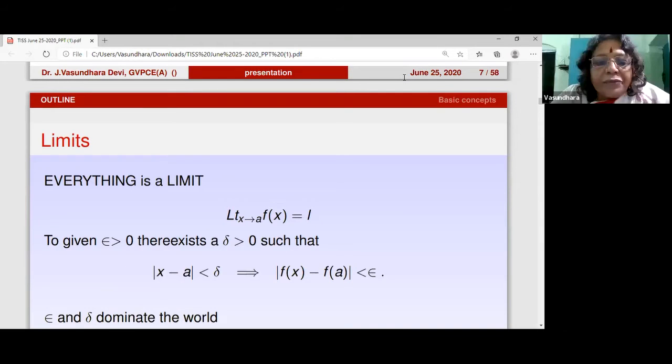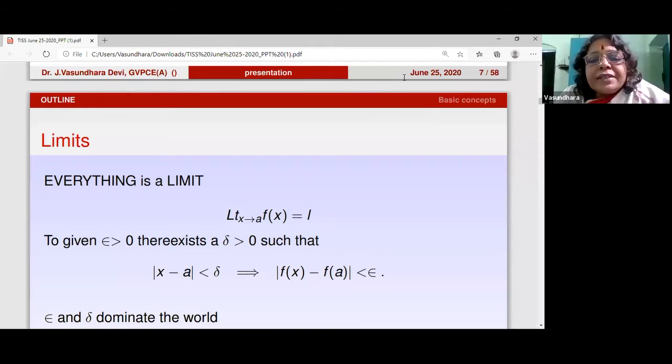Now, what does this epsilon mean? Instead of treating epsilon as some obscure quantity, let us think that it is telling us how much error we can make when we try to approximate, when we say that f(x) approaches L. So this is given to us. It is telling us how much error we can make when you are trying to find the limit. And what you are supposed to find is the delta. That means how near should x be to a? That's what the epsilon-delta definition gives us.